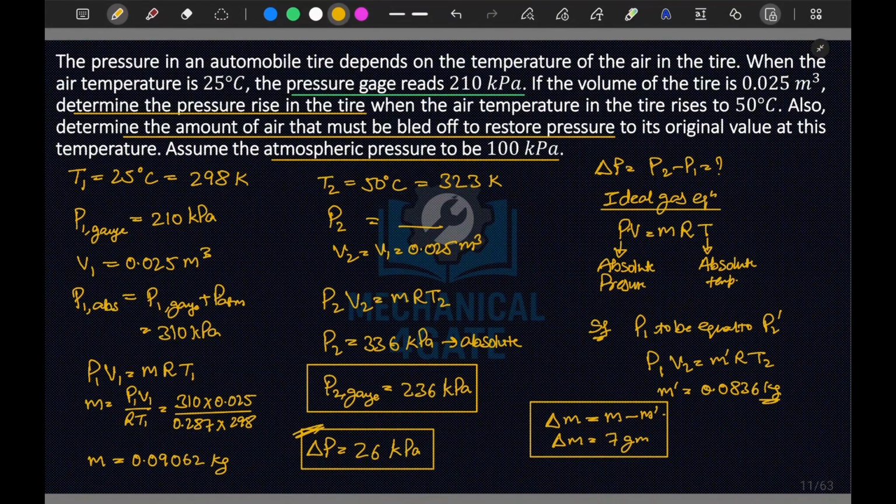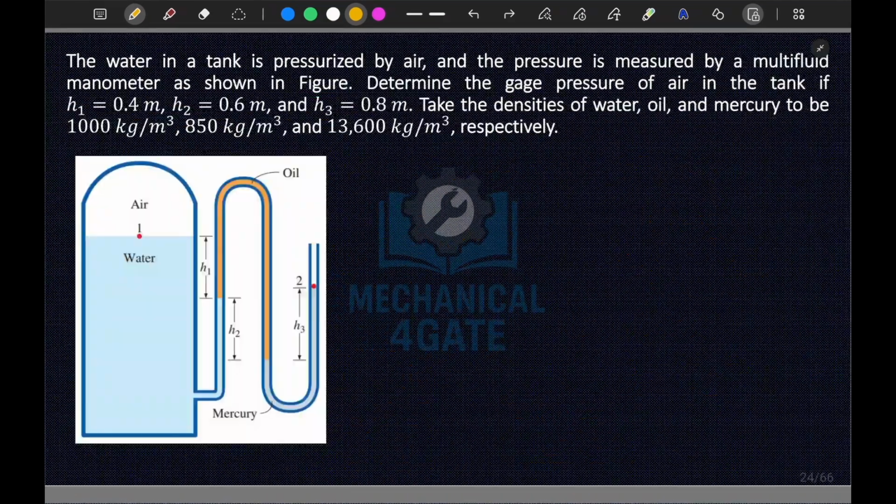So I think you should have understood the basic concept behind this question, which I wanted to share with you. In the ideal gas equation, for pressure and temperature, we have to use absolute values only. Now we will move to our next question.